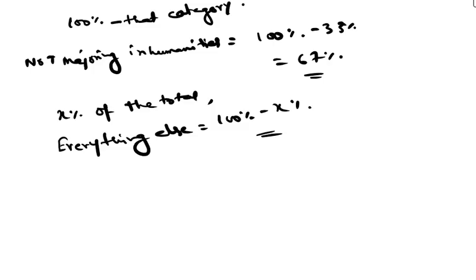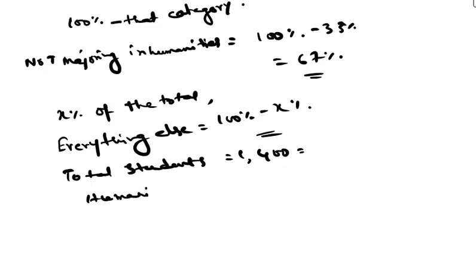Now concept 2, that is converting percentage to number. Let us verify using actual numbers to strengthen our understanding. Total students was what? 1400. Humanities students was 33% of 1400.